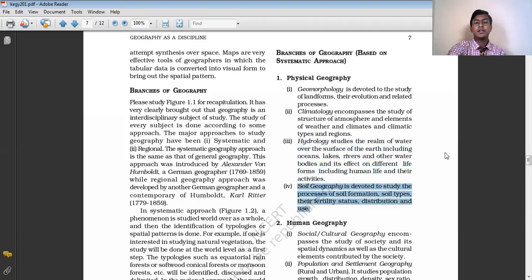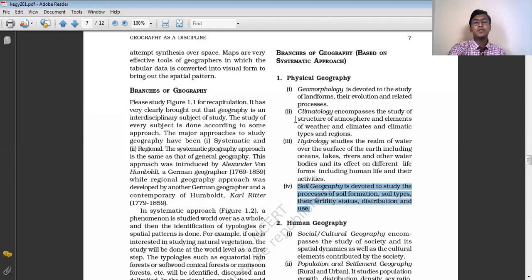And the next is soil geography. Soil geography is another branch of physical geography, and here the main study is about the soil. How does the soil form? The different factors of soil formation, the different types of soil, the different characteristics of soil, and where they are found actually. The same thing is being studied by a pedologist. Pedology is the branch of science which studies about the soil. So here again you can see that soil geography is also related with pedology.